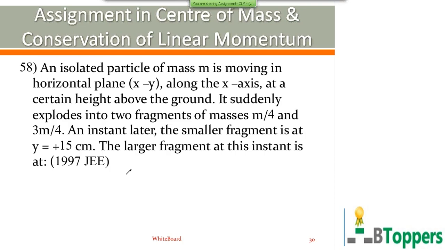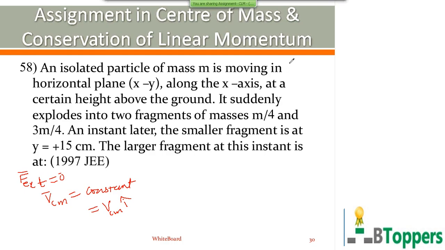Isolated particle means you can assume that the external force on the system is 0. If the external force on the system is 0, the velocity of center of mass of the system remains constant. So initially the center of mass is moving along the x-axis at a constant height above the ground.